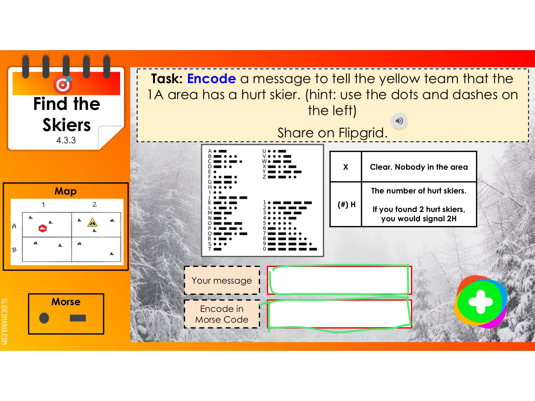So that is the end of that one. Again, like I said, you're going to want to keep track of what you have, because tomorrow for your assessment, you're going to show where those skiers are.